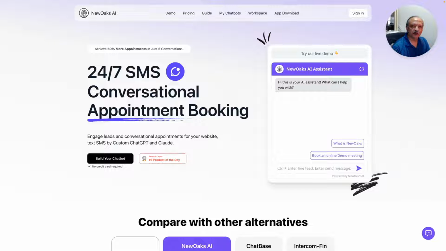If you're looking for a chatbot from the future, allowing you to have that chatbot on your website or even have a link to that chatbot that you can create and have a conversational appointment booking, and also allowing you to have customer support and have sales conversation as well.